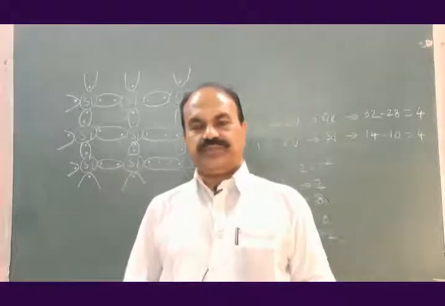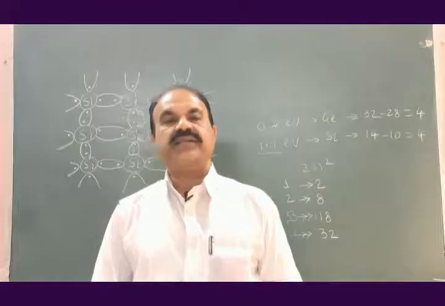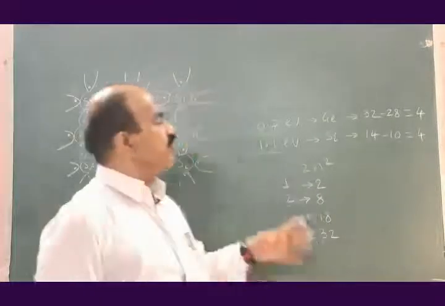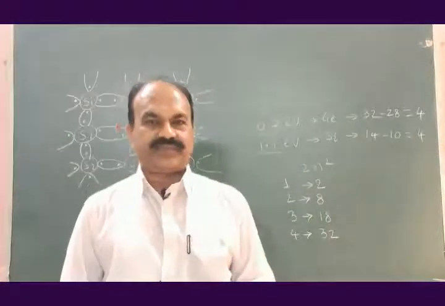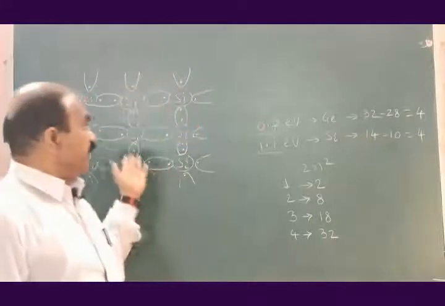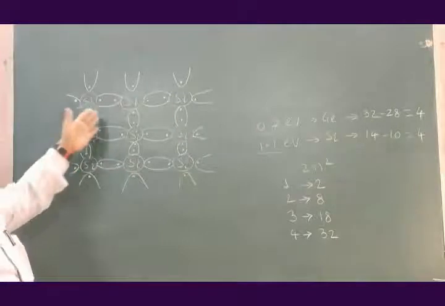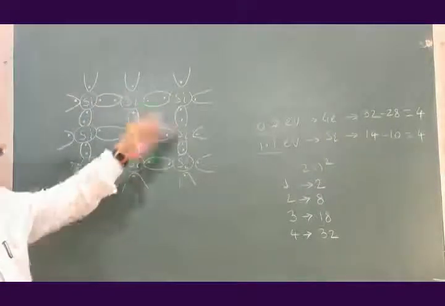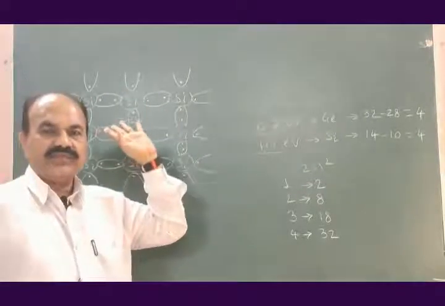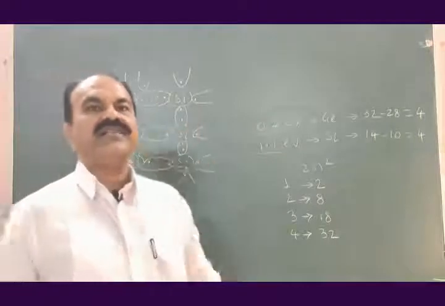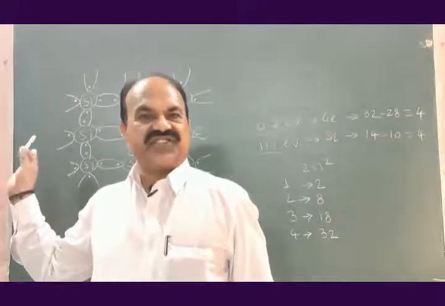Now, let us supply some energy to this crystal structure. It is in pure form. This is the silicon crystal structure. It has only silicon atoms. Other atoms are not present in this crystal structure.